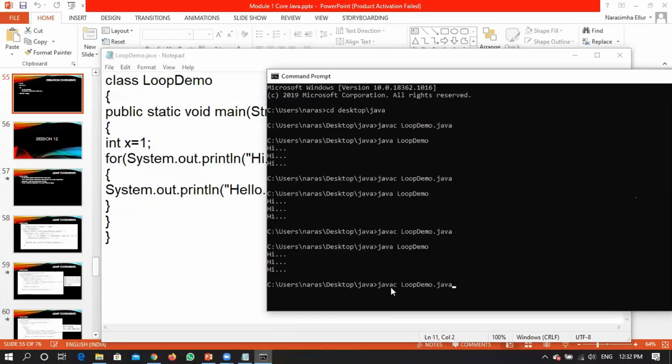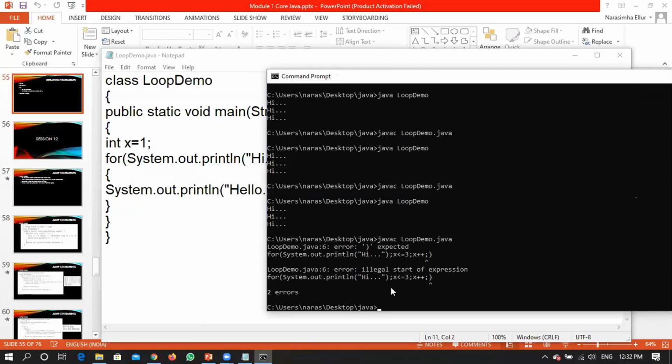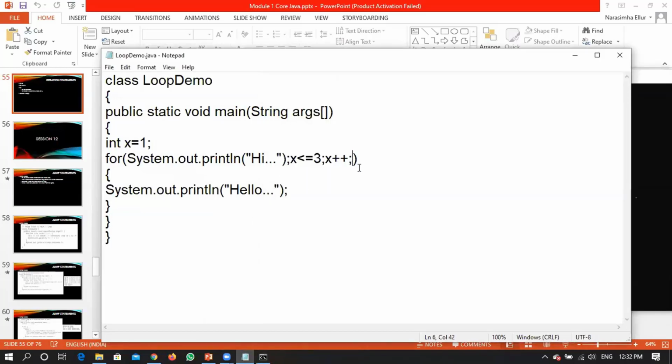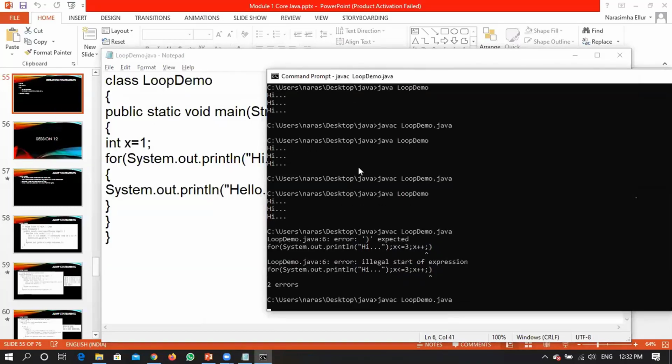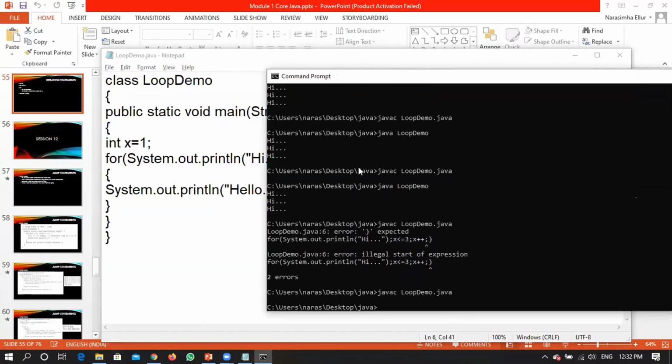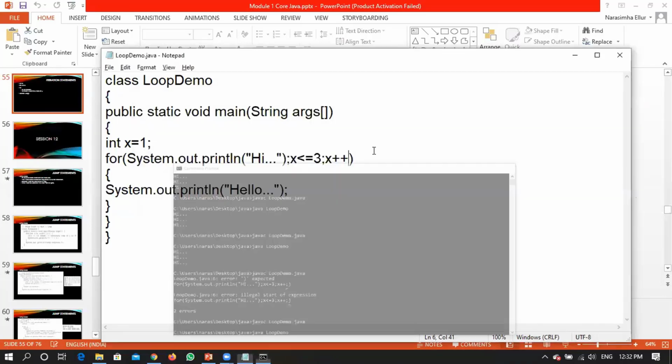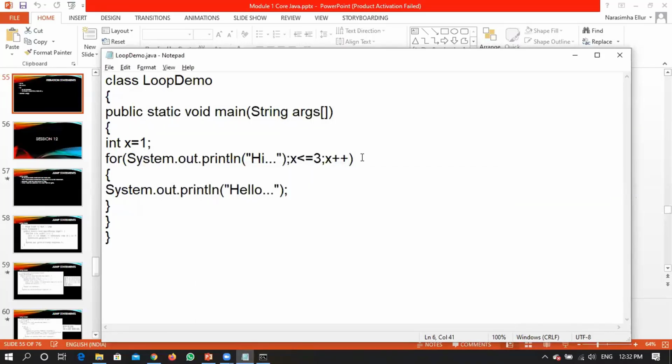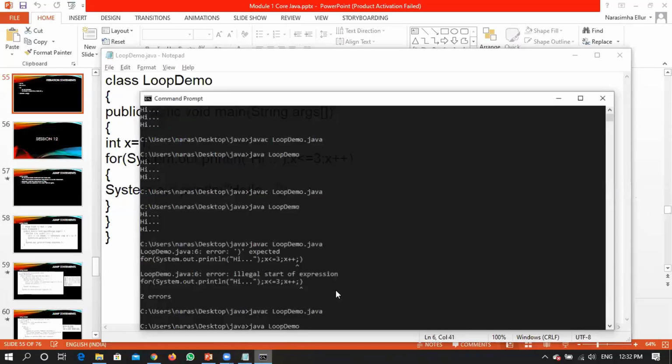This is the only last modification. I will not take much time for this. I have written a semicolon after plus plus. Compiled fine, no errors. What might be the output? Okay, when I say compiled fine, no errors, what might be the output of this one? Hi, hello 3 times. Okay, let us see.